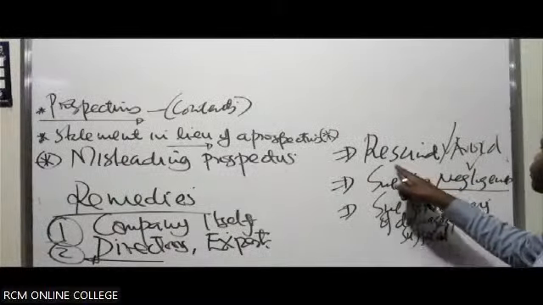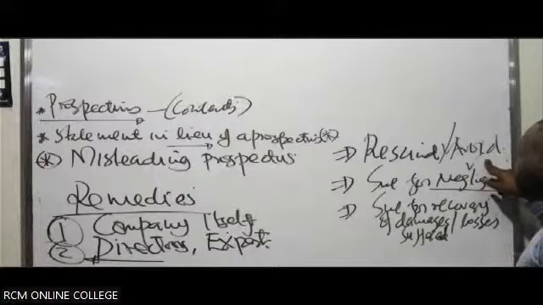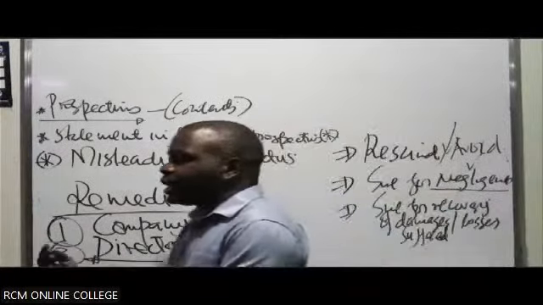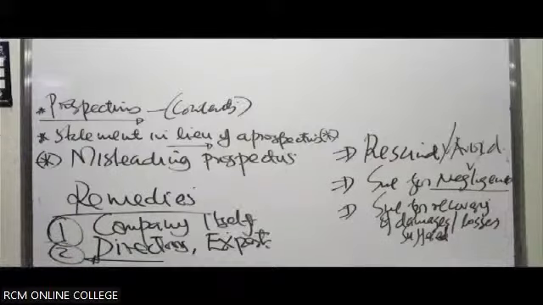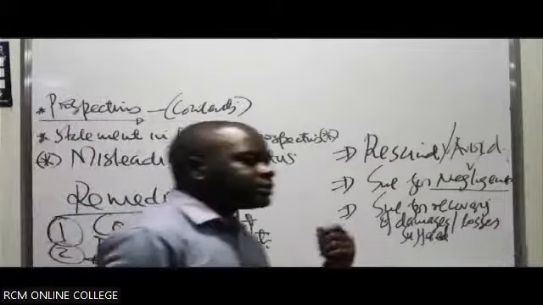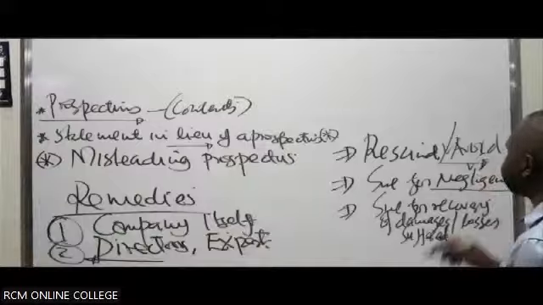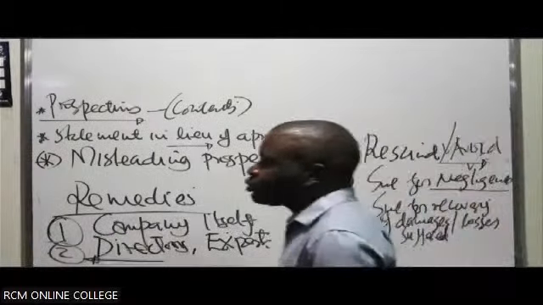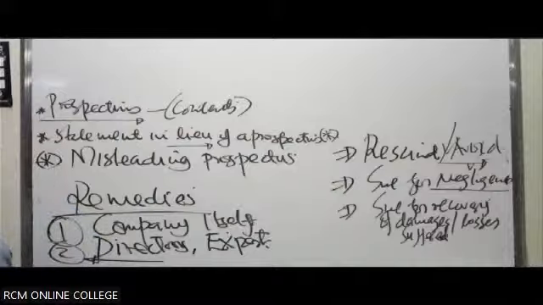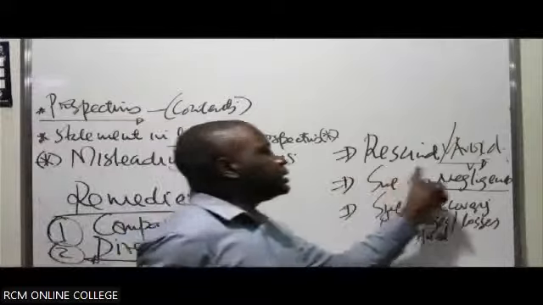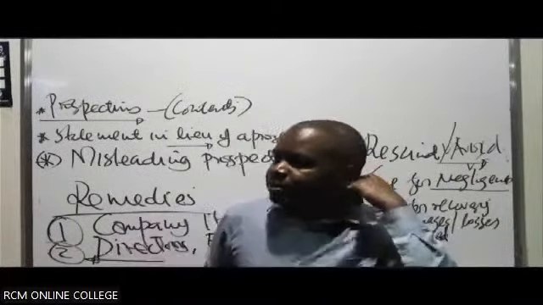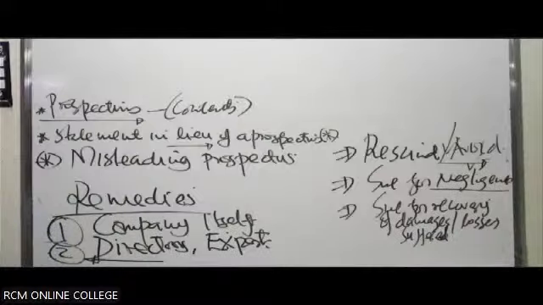So when you talk about having to resign or avoid the contract of allotment, in this case, the shares have already been allotted. He relied on the prospectus, they have done an initial public offer, he got the prospectus, he subscribed for them, they have already allotted. So you can resign and say that I do not want to have these shares. I've just realized that I was misled by your prospectus to buy these shares. And therefore, I don't want to be part and parcel of this kind of an agreement. He'll be given that right to avoid what? The contract. And therefore, it means he'll be able to recoup back his money that he had invested in the company.